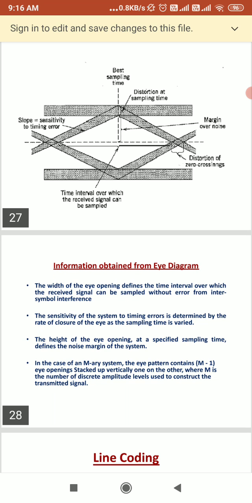The range of timing differences of the zero crossing is a measure of timing jitter. And the measure of noise margin we denote as capital N suffix capital N, that will be the noise margin. And the sensitivity to timing error you can take as capital ST.